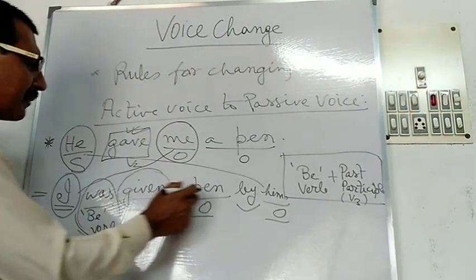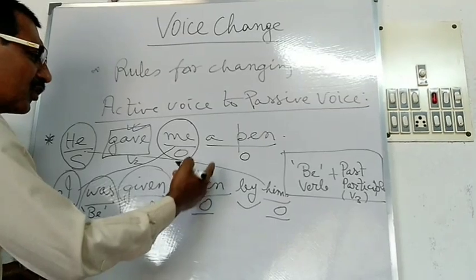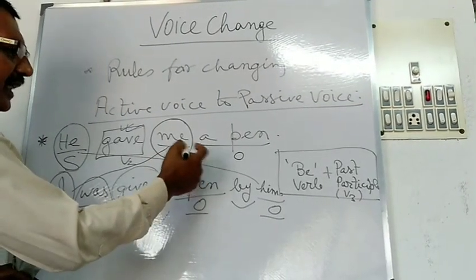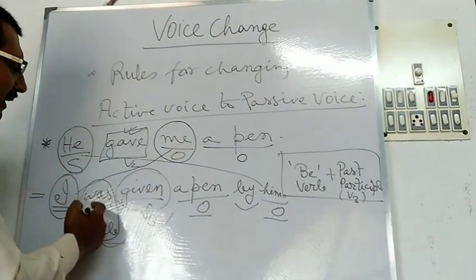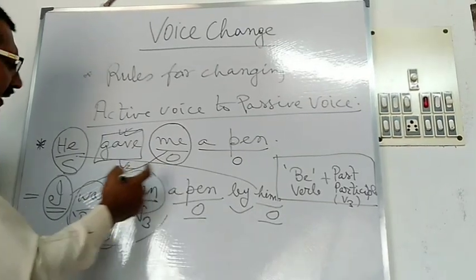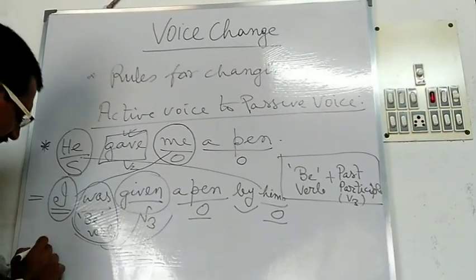I was given a pen by him. It may also be converted into another way: A pen was given to me by him.